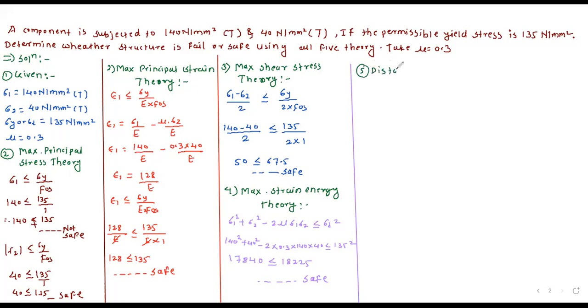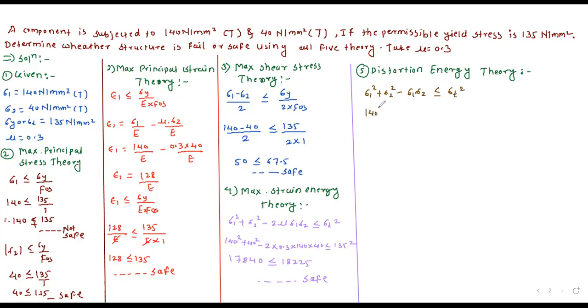The equation for this theory is sigma 1 square plus sigma 2 square minus sigma 1 into sigma 2 should be less than or equal to sigma y square.